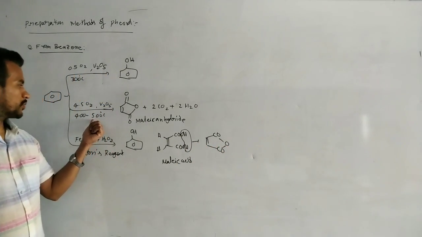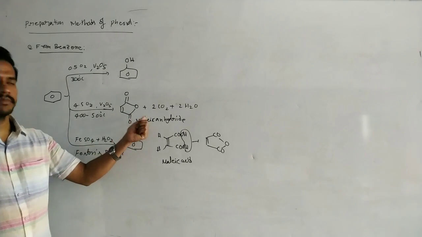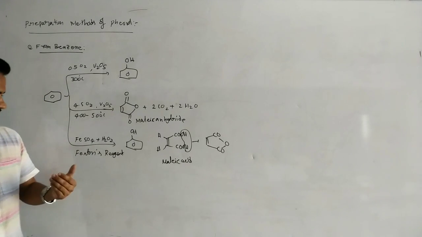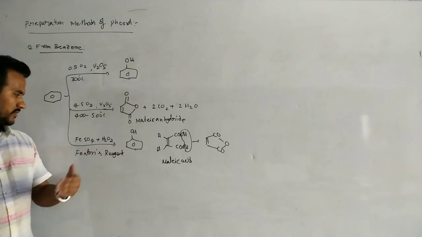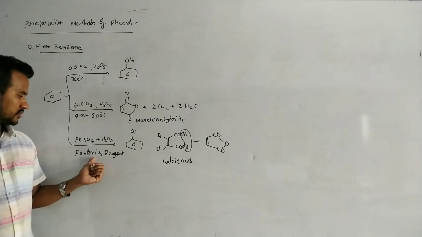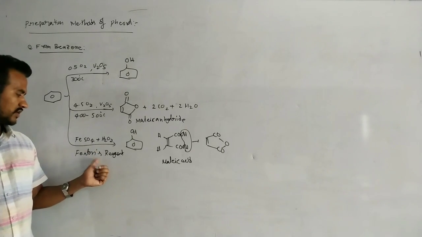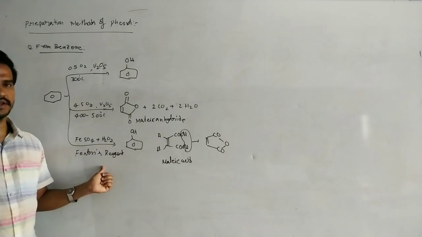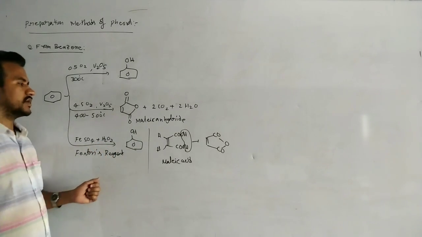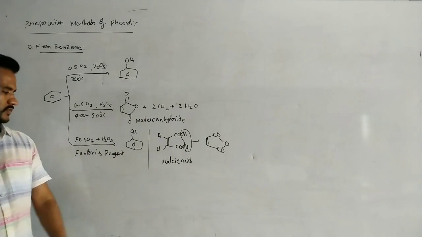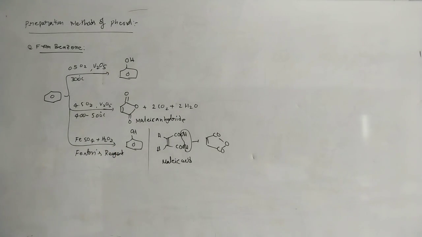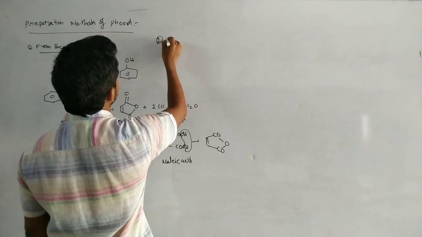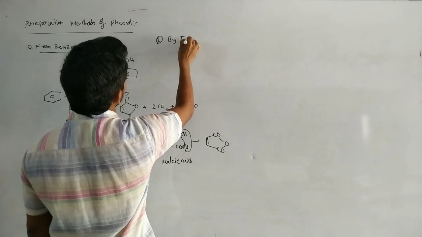So with 4.5 O2 and vanadium pentoxide, that gives maleic anhydride, and with Fenton's reagent, FeSO4 and H2O2, it is known as Fenton's reagent. Here benzene on reaction with Fenton's reagent gives phenol. That is one preparation method for phenol. And next, another preparation method, by fusing.